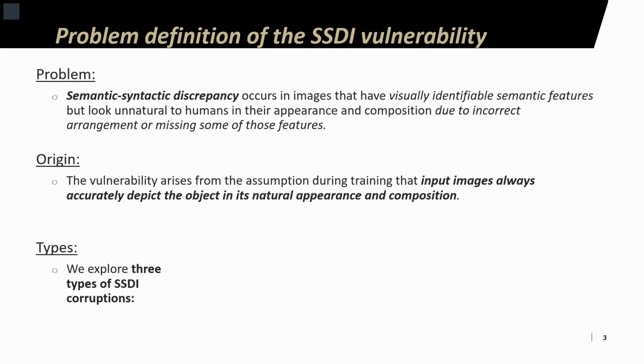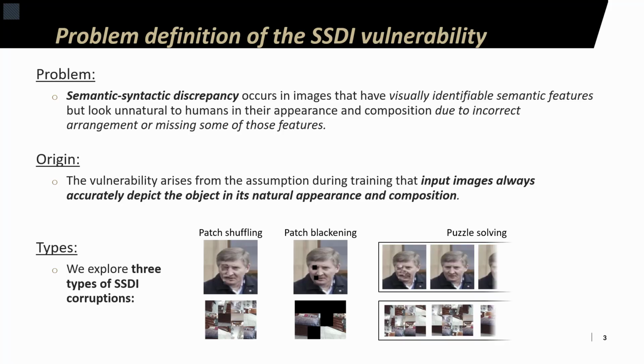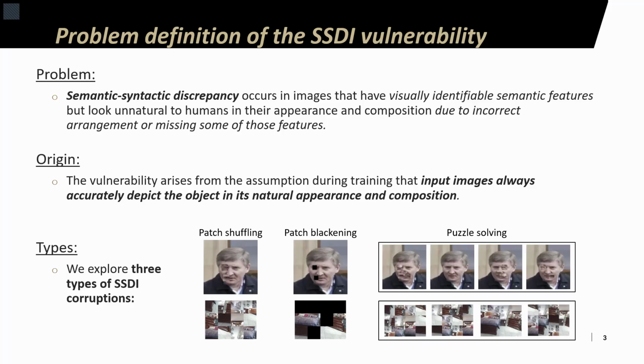In this work, we explore three types of SSDI corruptions. Please note, we will be using corruptions and vulnerability interchangeably here. These three types are patch shuffling, where we take a subset of patches or features and swap them within the image; patch blackening, where the subset of patches or features is removed from the image; and finally, puzzle solving, which is essentially similar to patch shuffling, but here we generate a series of patch shuffling corruptions.